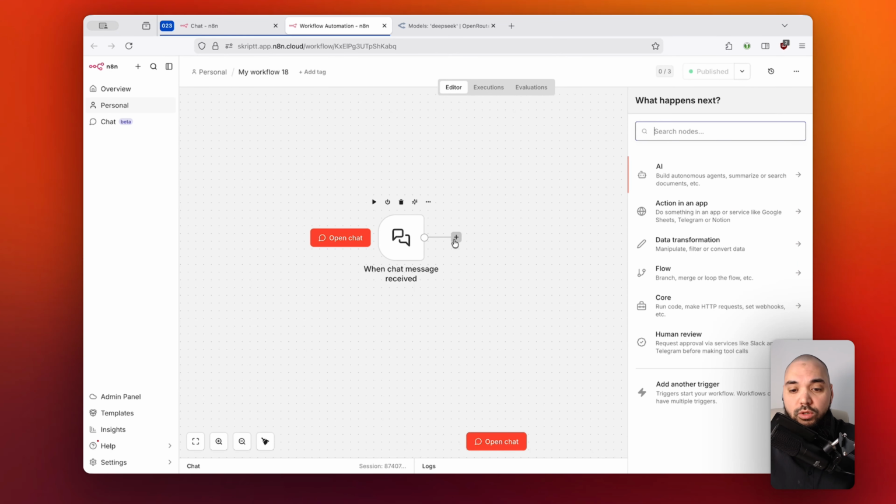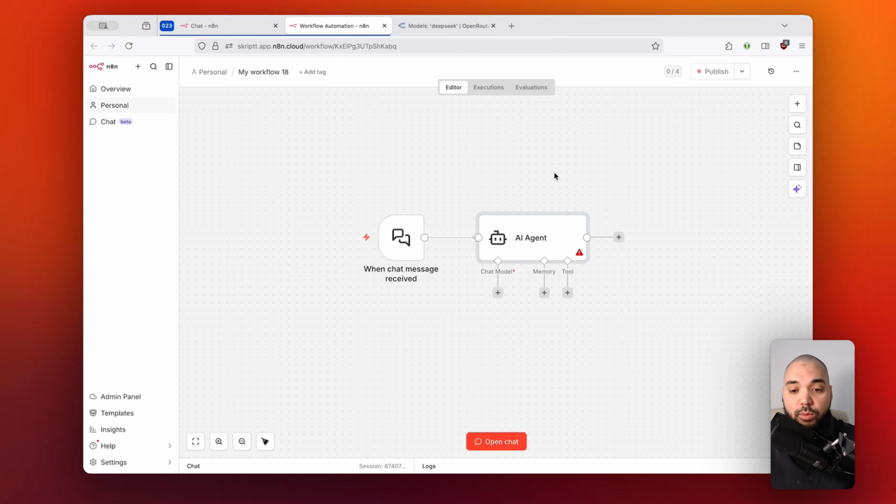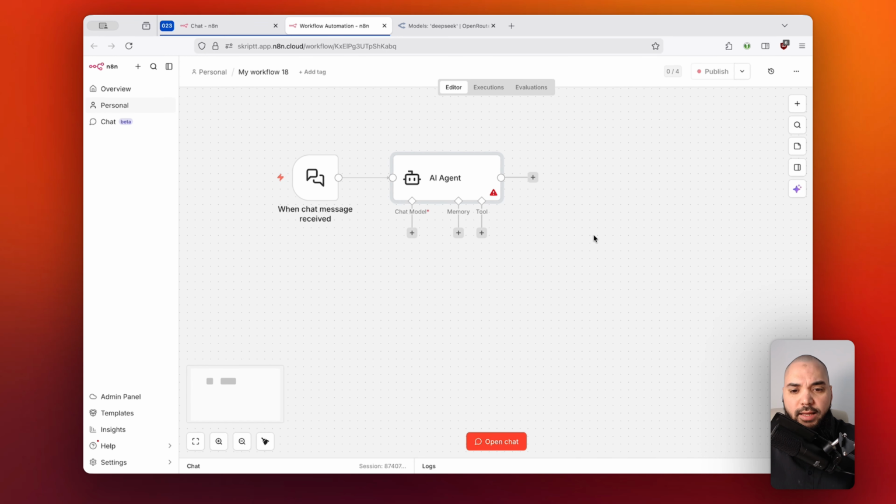Because obviously what you want or need would be an AI agent, right? And you can just build it and equip it with all the features that you would like. But this doesn't have to stop there, right? So if there is any kind of other action that you would like it to perform while you are talking to it, then you can just do this, right? And this can get really, really powerful. And this can get an interesting use case if you are familiar with how you can build these.